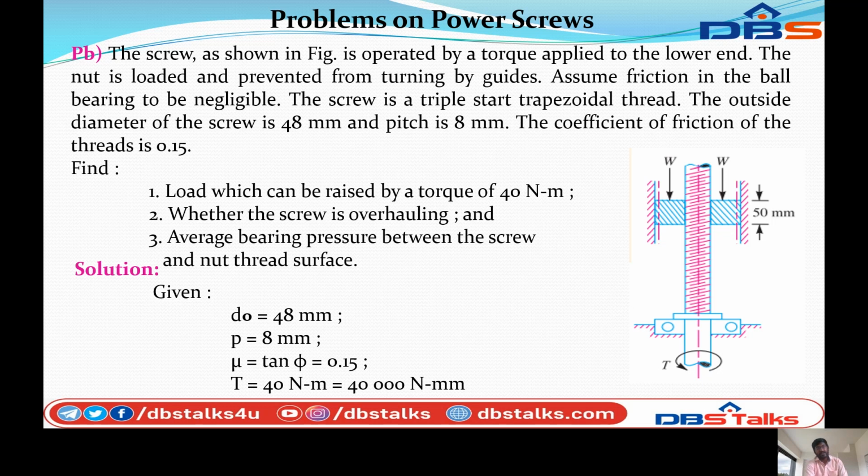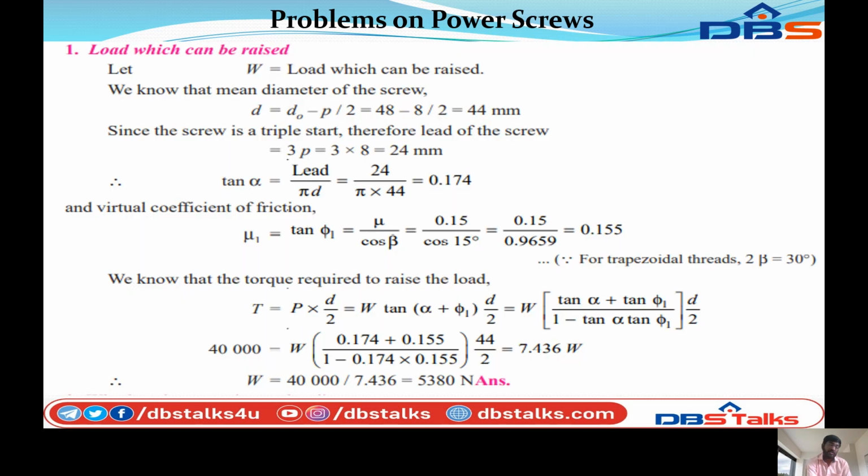Next we can start with the given data. D naught is equal to 48 mm. Pitch P is equal to 8 mm. Mu equal to tan phi equal to 0.15. Capital T is equal to 40 Newton meter. This will be converted to Newton millimeter, 40,000 Newton millimeter. So next we can calculate the load which can be raised. Let W be the load which can be raised.